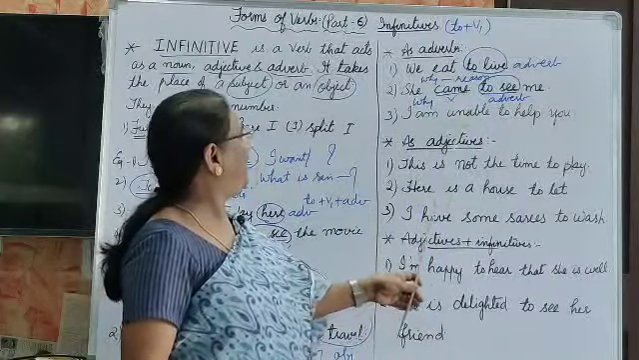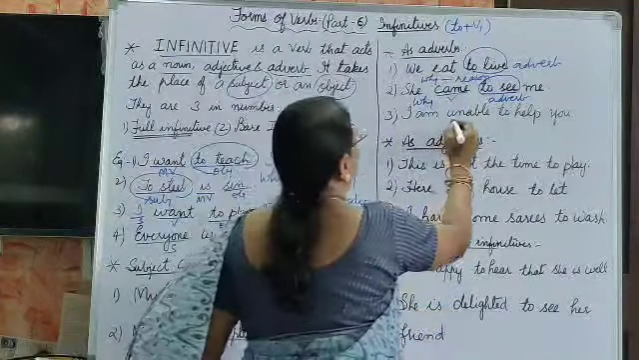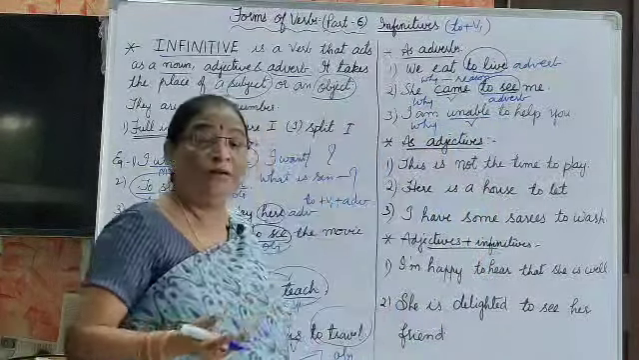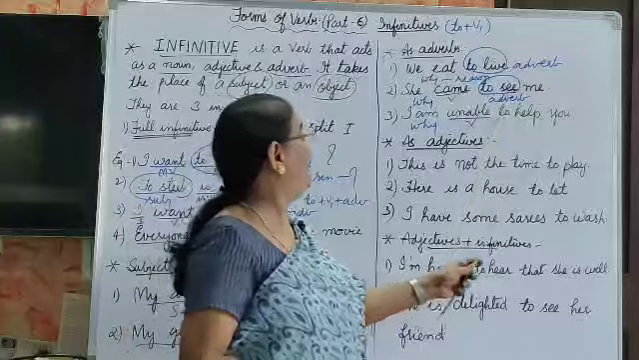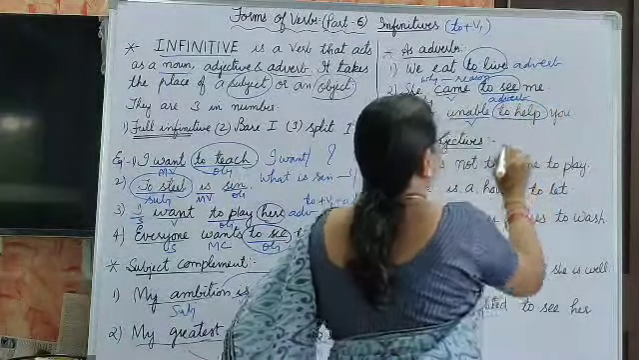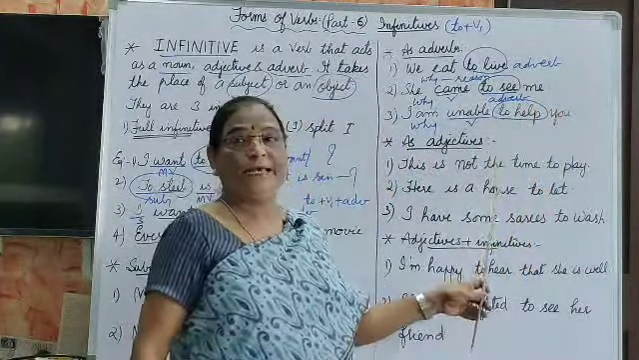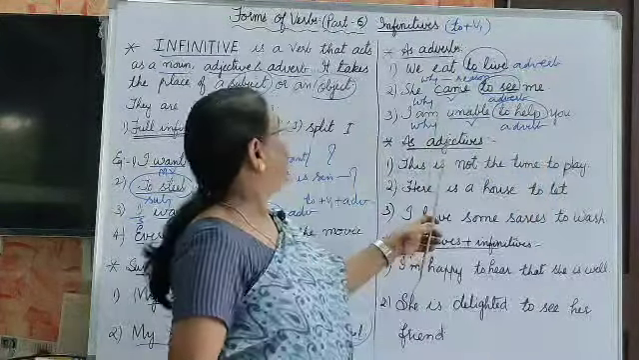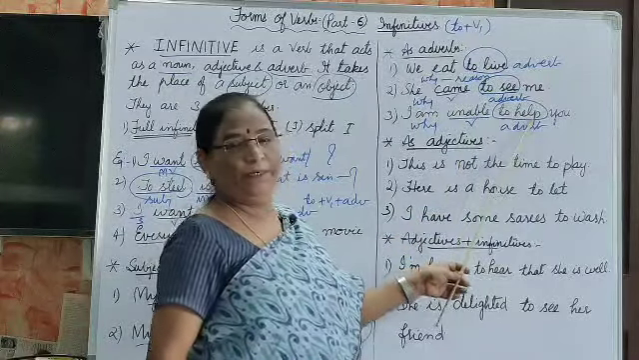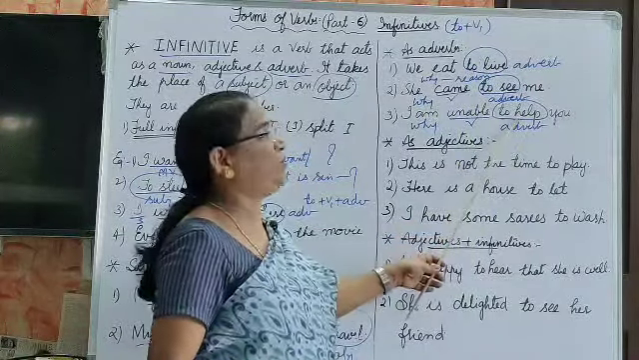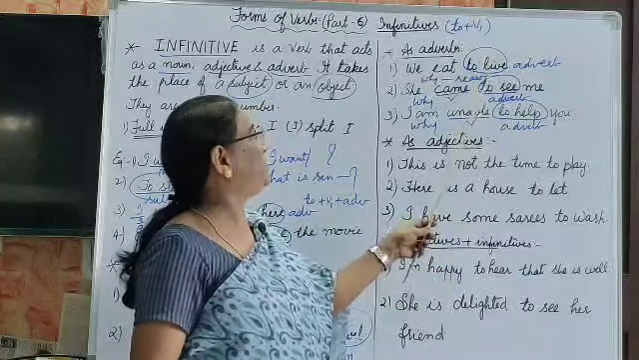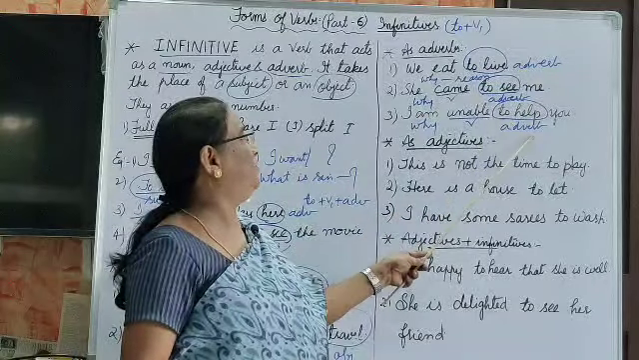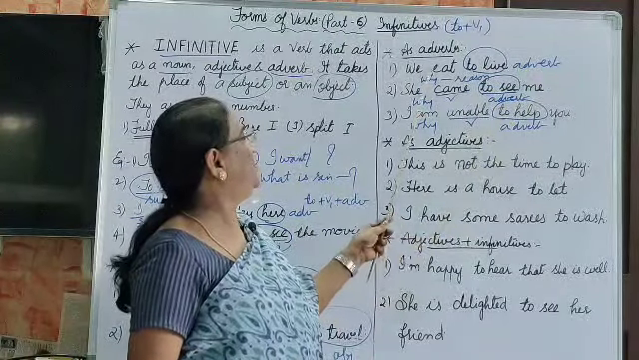Next one is, I am unable to help you. You can write unable or able: I am unable or I am able. Why? For what? To help you. To help, though it is an infinitive, acts as an adverb here. To live, to see, to help: here these words are showing the reason. As they are showing the reason in these sentences, they come under adverb.